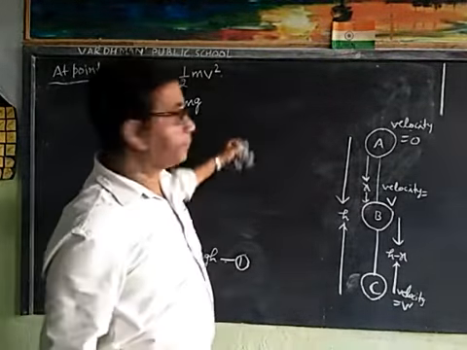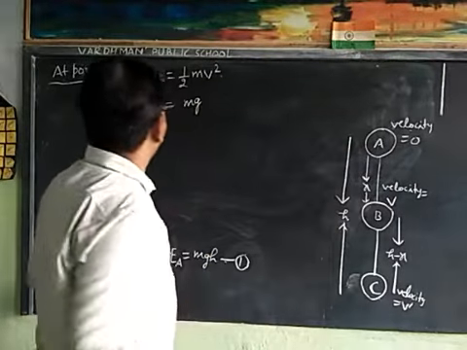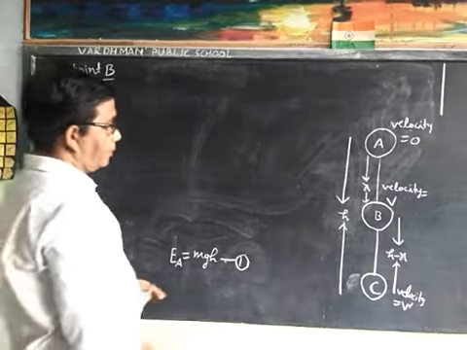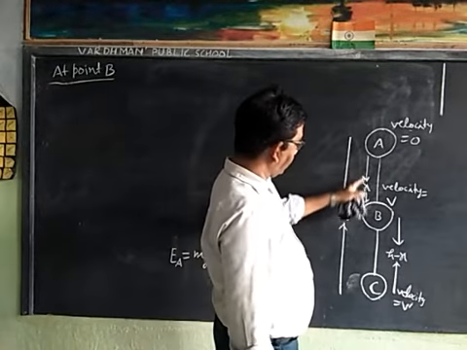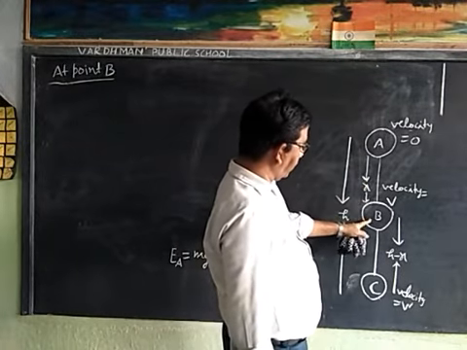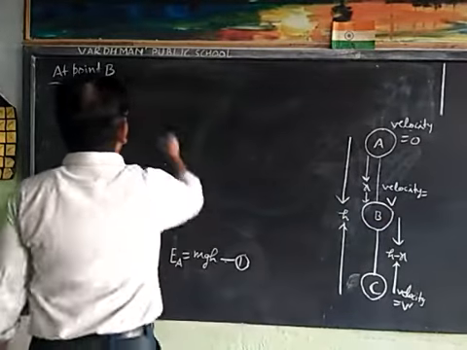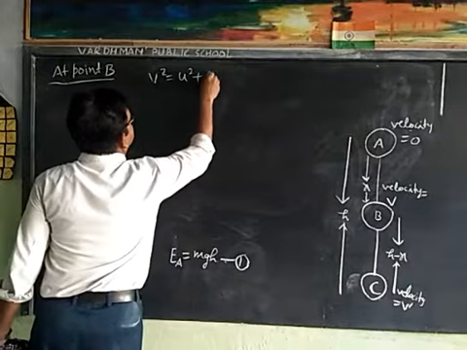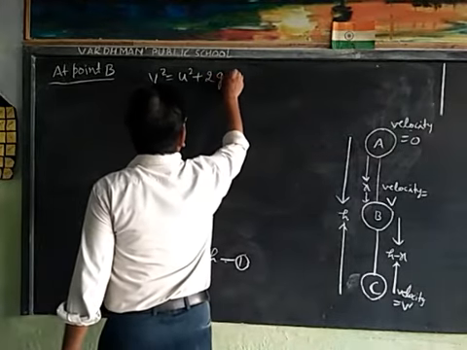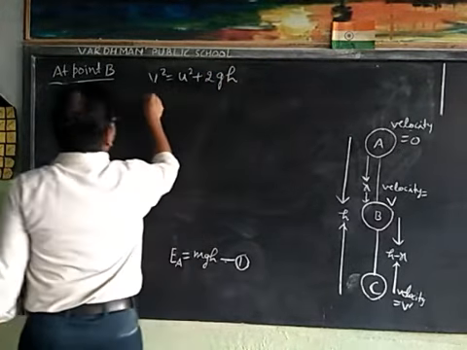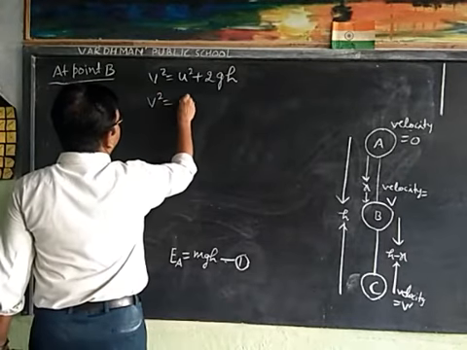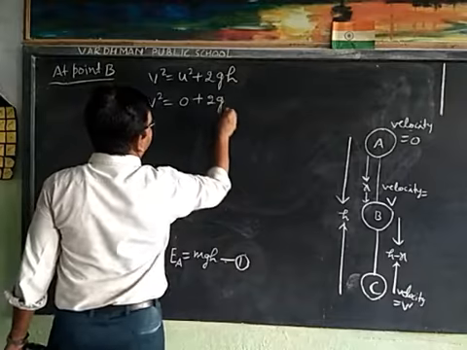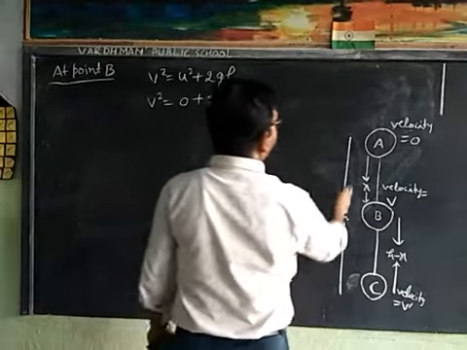Here, for kinetic energy, first we find the velocity. The body falls through height x and reaches point B. Then v square is equal to u square plus 2gh. v square is equal to 0 plus 2g times the height, which is x.